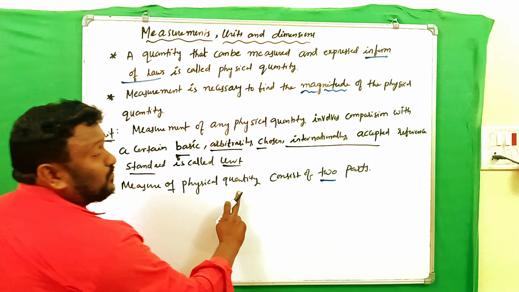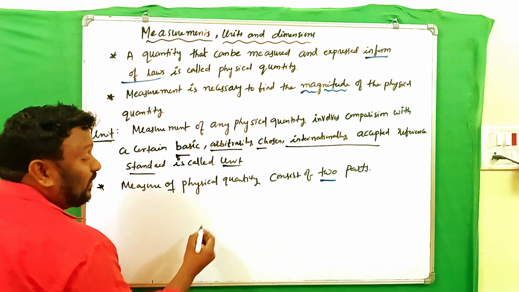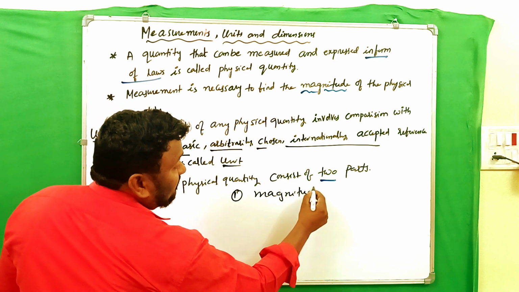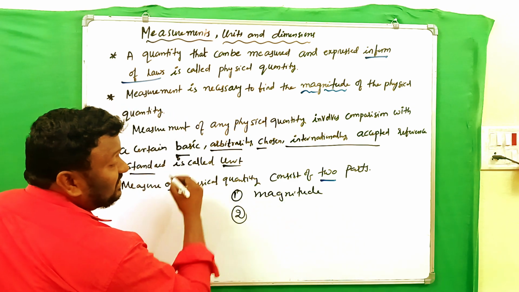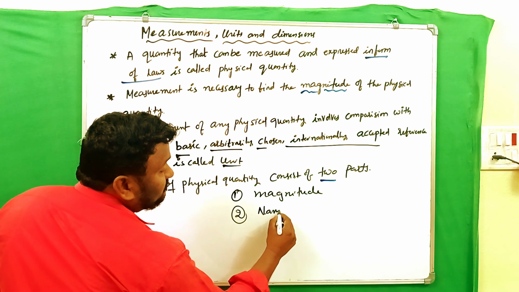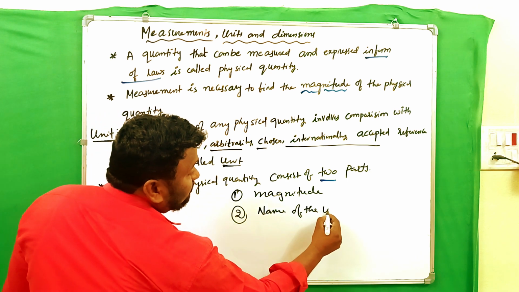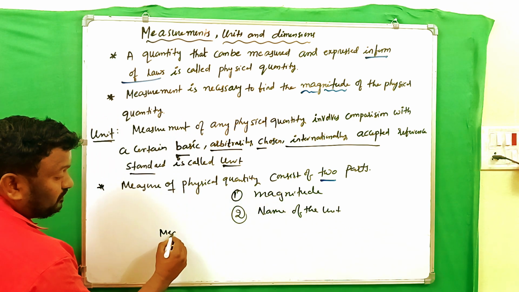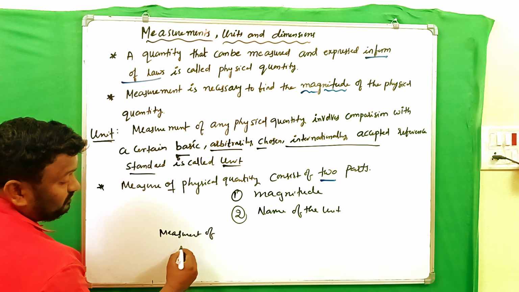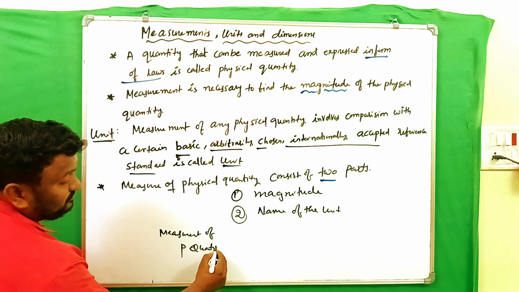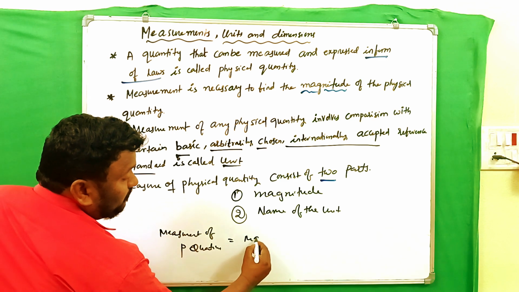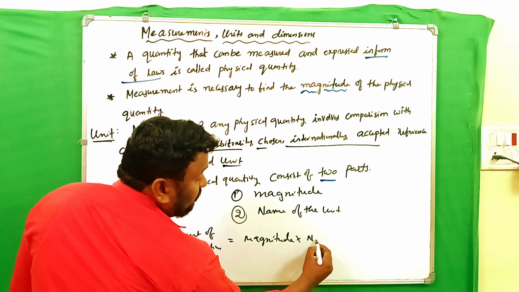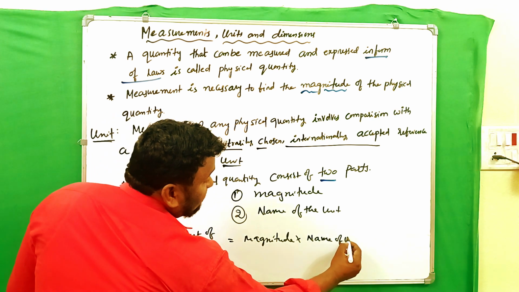And the measurement of a physical quantity consists of two parts. One is the magnitude of the quantity, and the second one is the name of the unit. So the measurement of a physical quantity is equal to magnitude into name of the unit.